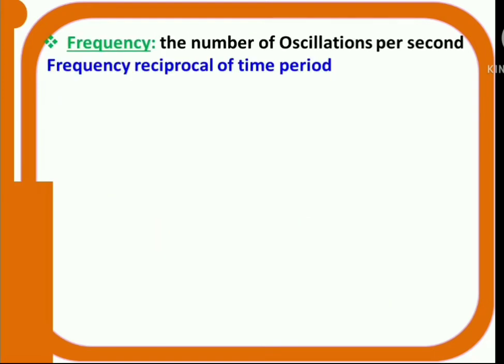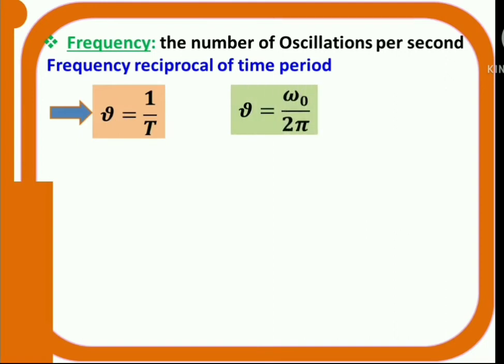Next, frequency. What do you mean by frequency? Frequency means the number of oscillations per second. Frequency is reciprocal of time period. That means frequency can be defined as 1 by time period. Frequency is denoted with nu. Nu is equal to 1 by T. Actually, what is T? Time period. Time period is given by 2 pi by omega naught. So nu is equal to omega naught by 2 pi.